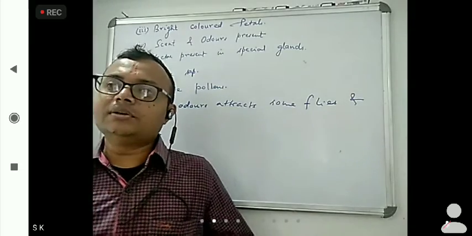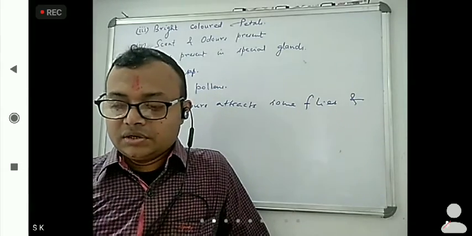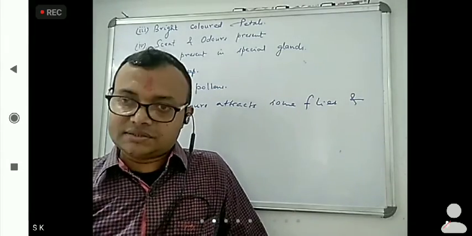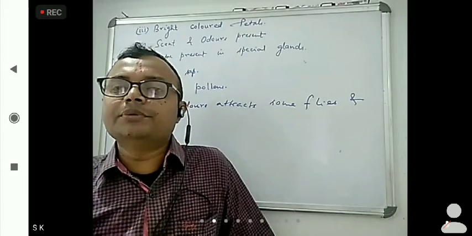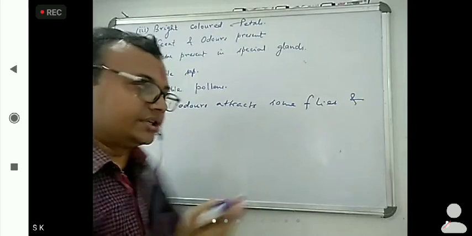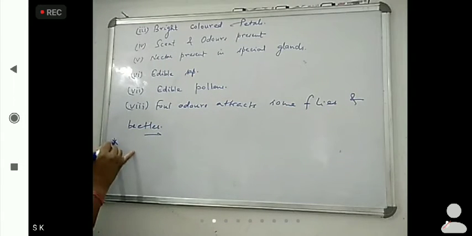Now sometimes questions ask what are the floral rewards. What are the floral rewards received by insects? So next is floral rewards for insects. Okay, what are the floral rewards?